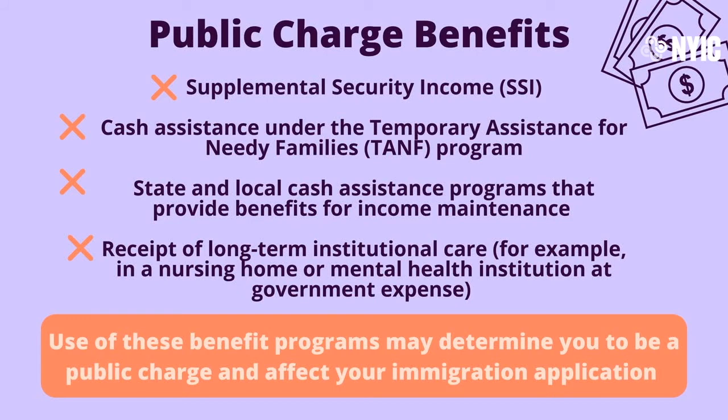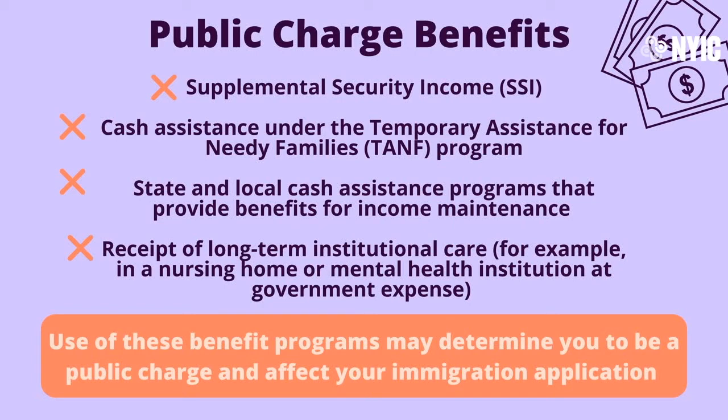Under the current public charge rule, USCIS considers a person's past, current, or future receipt of public cash assistance for income maintenance to be a public charge. The use of supplemental security income, cash assistance under the Temporary Assistance for Needy Families program, state and local cash assistance programs that provide benefits for income maintenance, often called general assistance programs, and receiving long-term institutional care, for example, being in a nursing home or mental health institution at government expense, can determine you to be a public charge and affect your application for status.